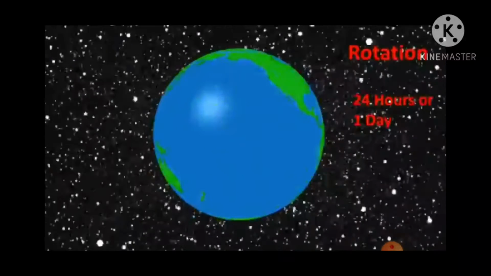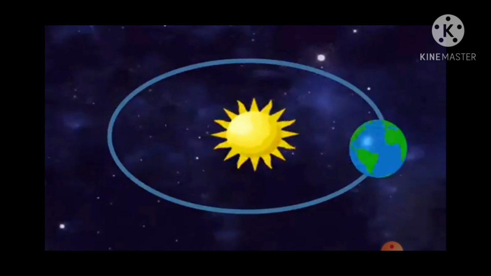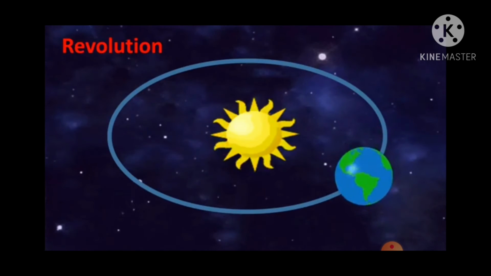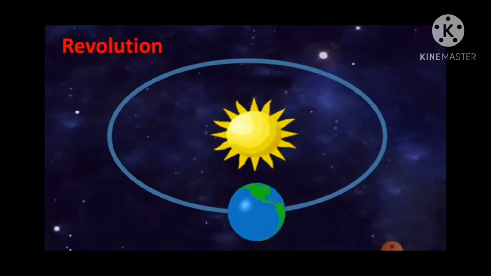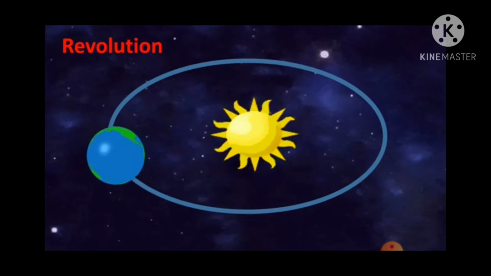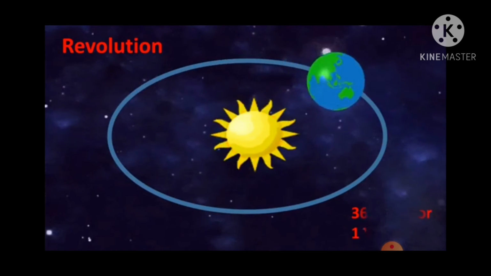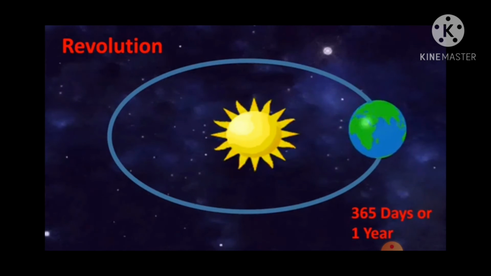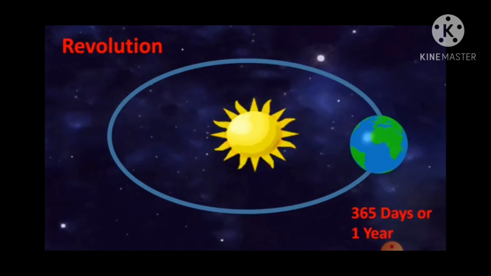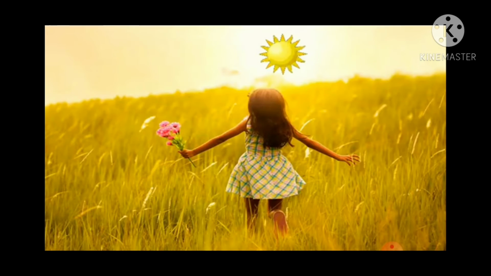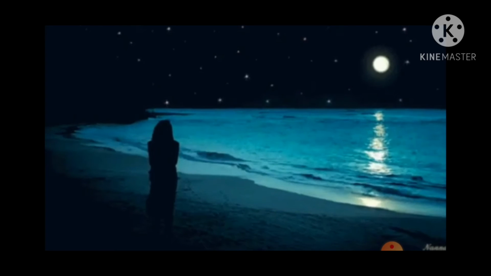Next is revolution. What is revolution, students? Yes, the earth is revolving around the sun in a specific orbit. It takes 365 days, that is 1 year, to complete one revolution around the sun.